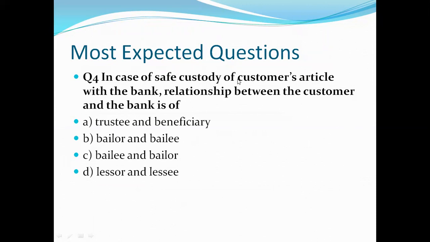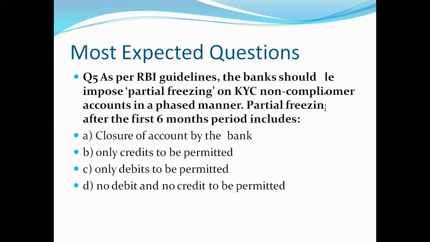In case of safe custody of a customer's article with the bank, the relationship between the customer and the bank is of dash. So what will be the relationship between customer and bank in safe custody of article? Our options are trustee and beneficiary, bailor and bailee, bailee and bailor, lessor and lessee. So let's see what is the right answer. The correct answer is C, that is bailee and bailor. So friends, from this topic of banker-customer relationship, a 1 mark question is also asked in the exam. So you should prepare all the relationships between banker and the customer.